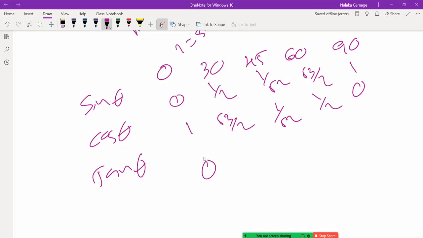0 divided by 1 is 0. Half divided by root 3 over 2 is 1 over root 3. This is the same thing divided by 1, this is root 3. A number divided by 0 is infinity.